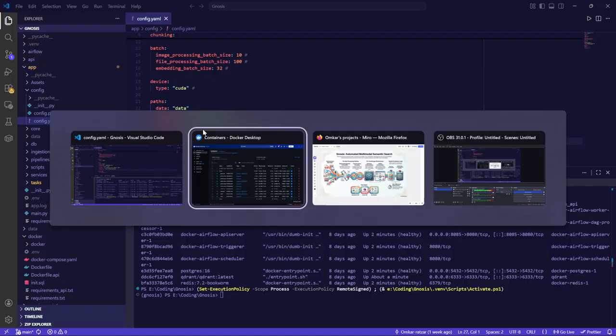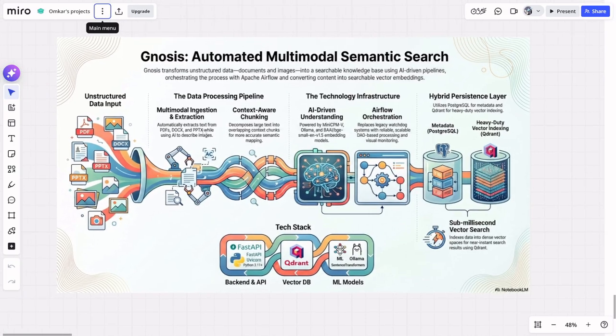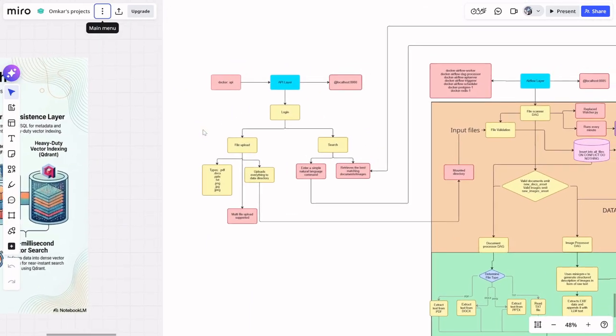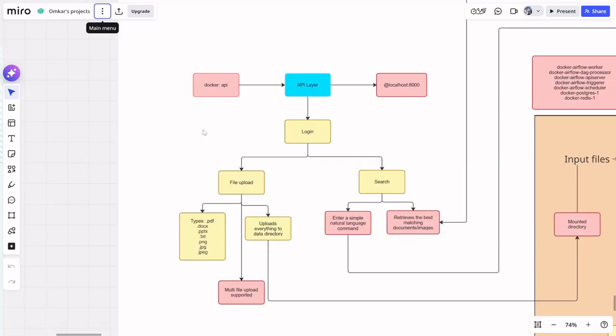So anyways, now coming to the project itself, you can pause and read this whole infographic. Until then, the entry point is our FastAPI layer. When we navigate to localhost 8000, you will get a clean web UI where you can log in and drag and drop files. The files I am supporting through Gnosis right now are PDFs, Word documents, PowerPoints, plain text, or images. Our API layer also validates the MIME type and saves it to the directory.